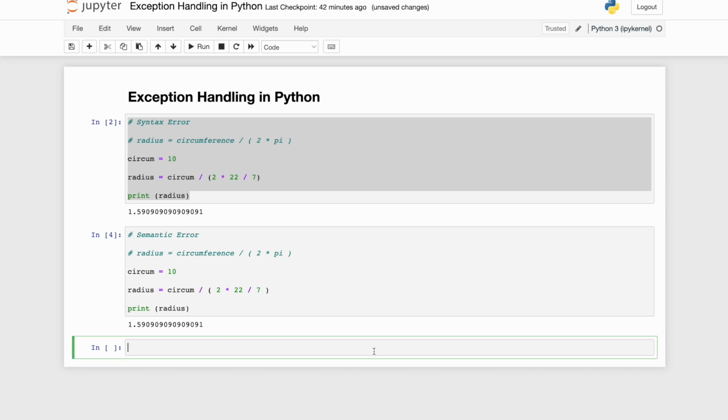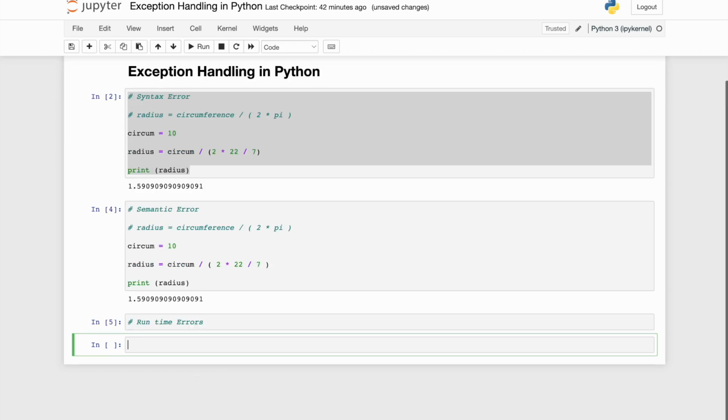Now friends, let's go and see what the runtime error is. Runtime errors. Okay. What are runtime errors? Now runtime errors are something which, as the name denotes, only come at runtime. Syntactically it is perfect. There are no logical errors, but there is something else when that particular code is getting executed at a Python interpreter level, it is throwing an exception. Okay, we do not know beforehand what exception it could throw, but we have to handle that gracefully.